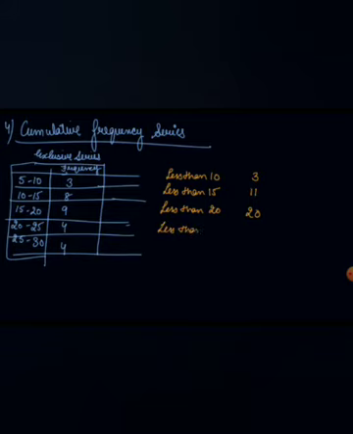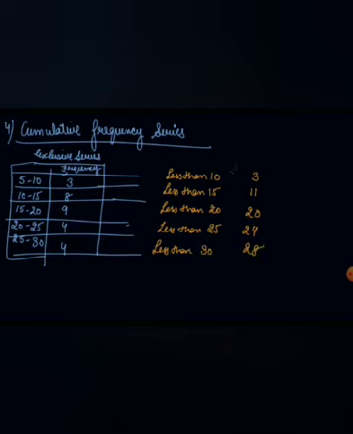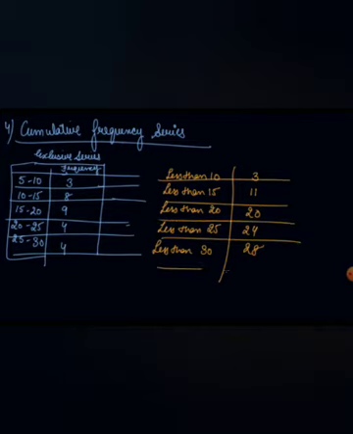Less than 25 are your 24 students. Then less than 30 are your 28 students. So these are the limits. These are the cumulative frequency series, and these are the marks.